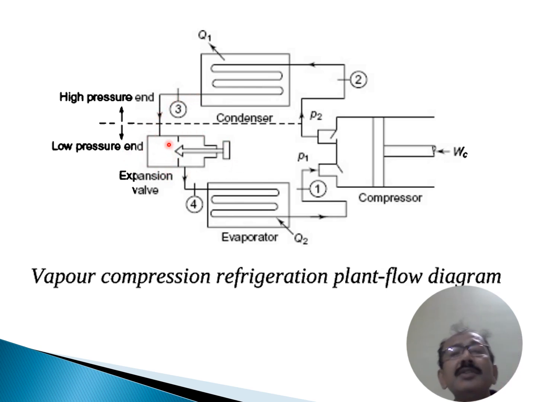Due to the sudden expansion, its temperature as well as pressure drops down. That low temperature, low pressure refrigerant, when it comes out from the expansion valve, enters the evaporator. The evaporator is where we store our food, so it absorbs heat from that space, from that food, and converts into vapor, which again enters the compressor for further compression. So this is the cyclic process. It is the vapor compression refrigeration plant flow diagram.